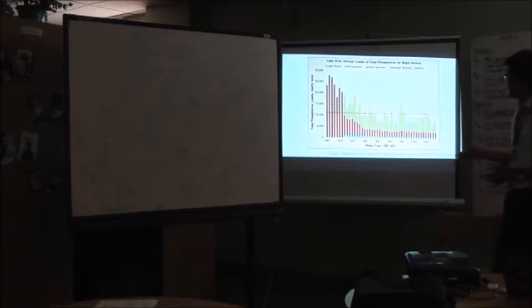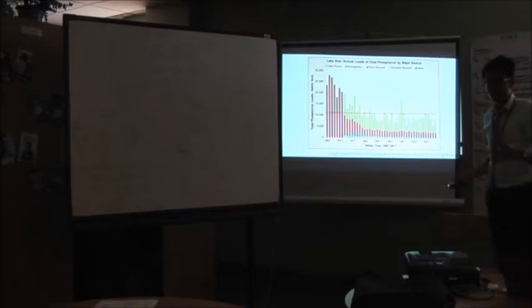But in recent years, these green bars, which symbolize non-point sources, are beginning to increase, and they're undermining the red bars, which symbolize point sources. What this graph is trying to say is that in recent years, non-point sources are the major cause of why harmful algae blooms are occurring.